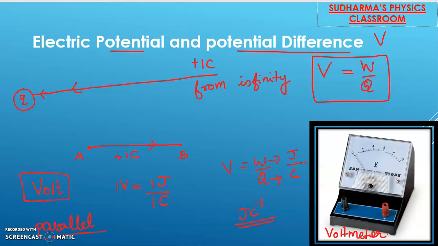Hope you understood what is explained today. We learned about electric charge, then the formula Q equals NE, and we learned the value for the charge of an electron. Then the definition of electric potential and potential difference and how to measure the potential difference. Next class I will be explaining about electric current, Ohm's law, and more concepts in the electricity chapter.